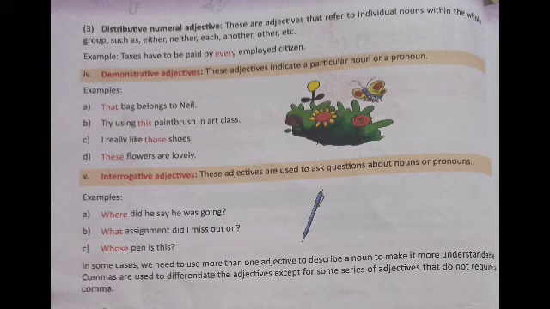See, children, in some cases, we need to use more than one adjective to describe a noun to make it more understandable. One example: a cute little girl. Here, girl is the noun and two adjectives are used here, that is cute and little. In that particular case, commas are used to differentiate the adjectives.